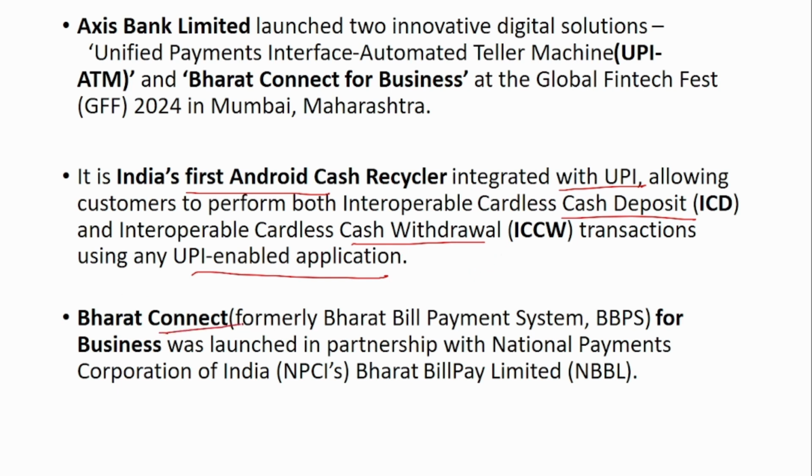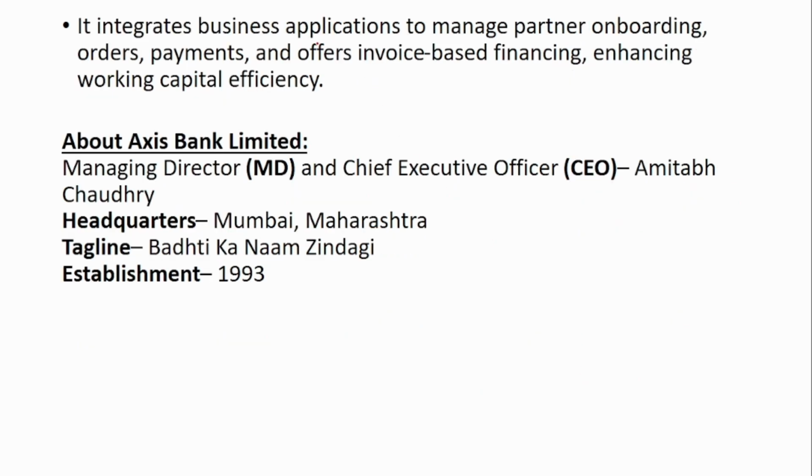Next is Bharat Connect, which is formerly known as the Bharat Bill Payment System. So now the Bharat Bill Payment System is called Bharat Connect. It is launched by NPCI Bharat BillPay Limited. This will be used to integrate business applications to manage partner onboarding, make regular payments, and offer invoice-based financing. So for all these purposes, Bharat Connect will be launched.